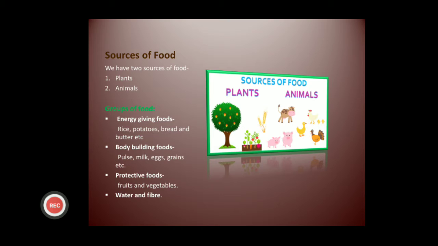Okay, now you will think, what is a balanced diet? So a balanced diet is a meal that contains all types of nutrients, proteins, carbohydrates and vitamins in the right proportion.